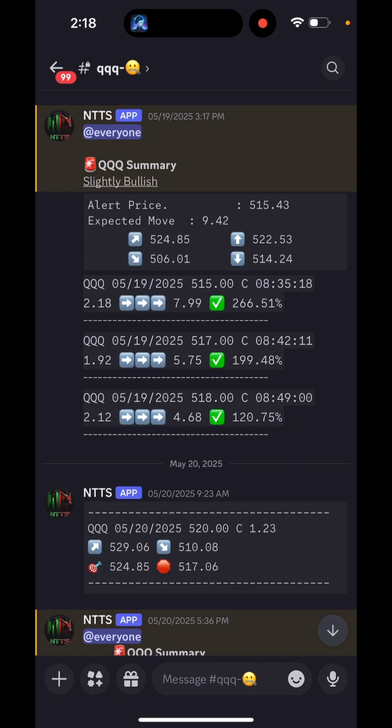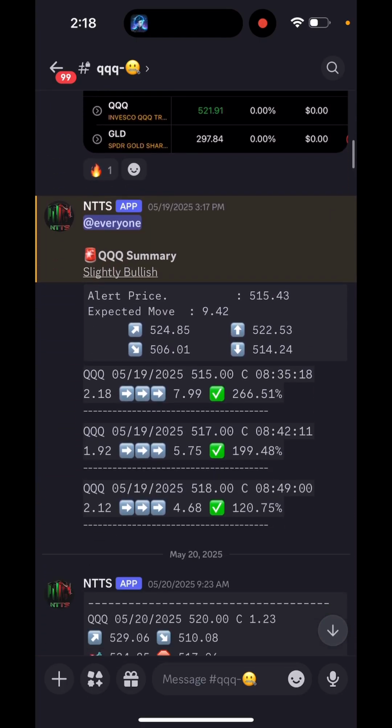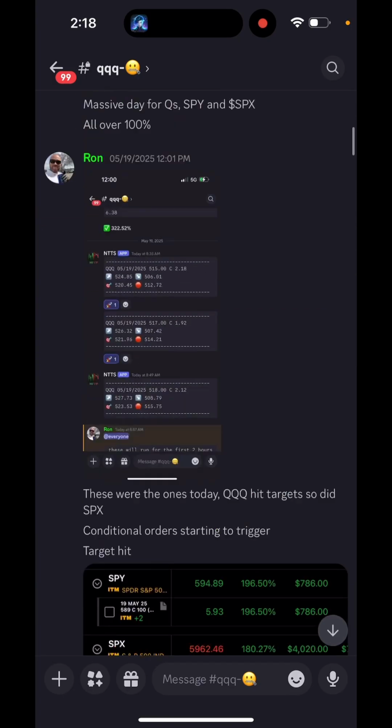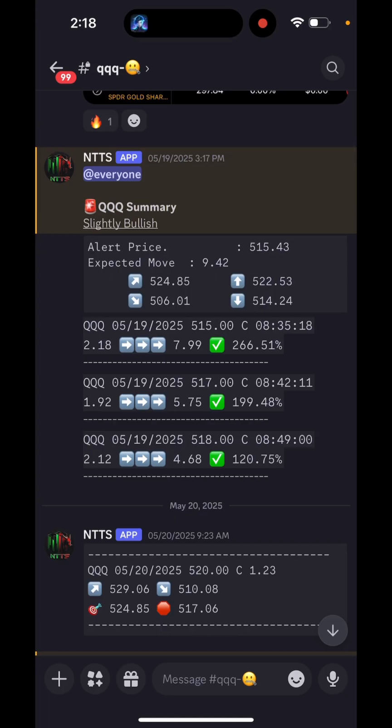But as you can see here, 266, 199, and 120. As we go further out through the day, because the momentum and the move has already outperformed the day, they just get worse and worse throughout the day. So we try to limit to the best performing time frames. So let's keep going. Let's take a look at some further examples here.